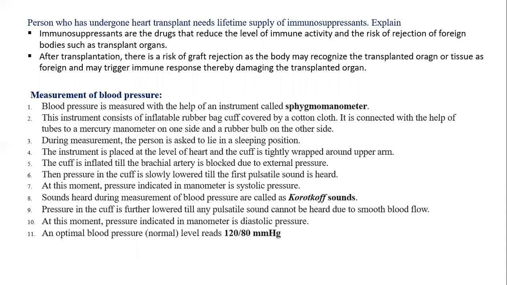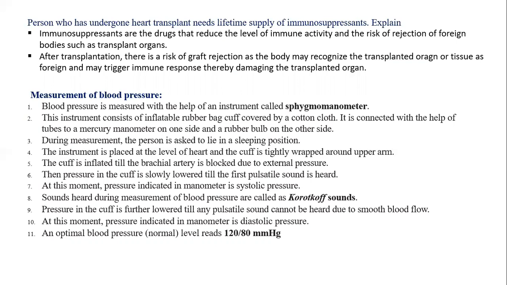After transplantation, there is a risk of graft rejection as the body may recognize the transplanted organ or tissue as foreign and may trigger an immune response, thereby damaging the transplanted organ. So to avoid this risk, immunosuppressants are given to those persons. Now, next question is measurement of blood pressure. Usually in this, one of the two questions are asked as MCQs. So blood pressure is measured with the help of an instrument, and the name of that instrument is sphygmomanometer.